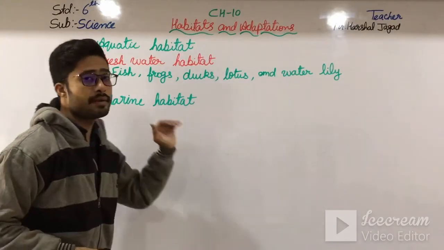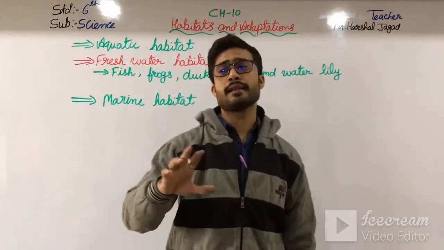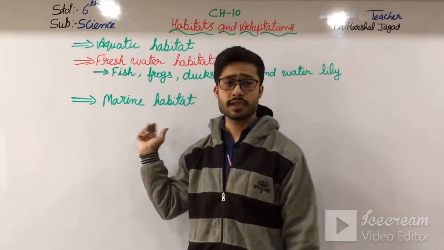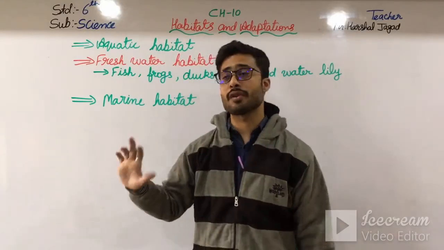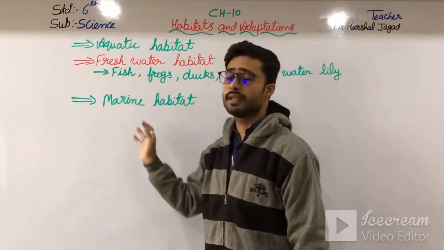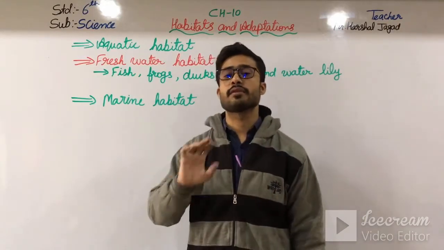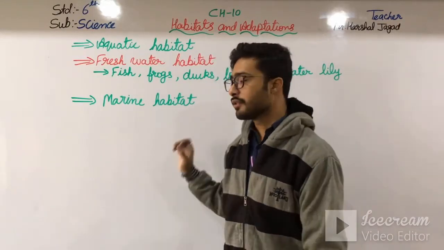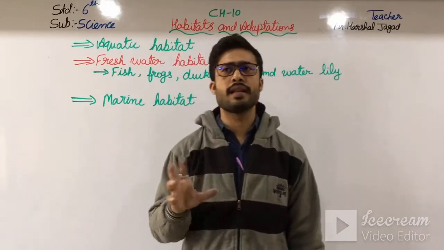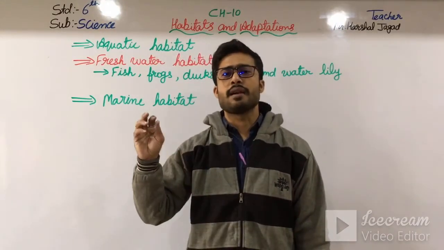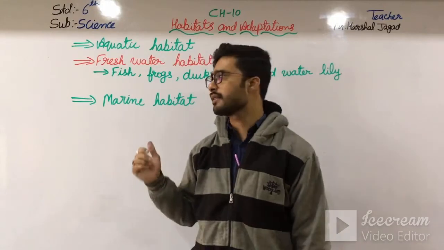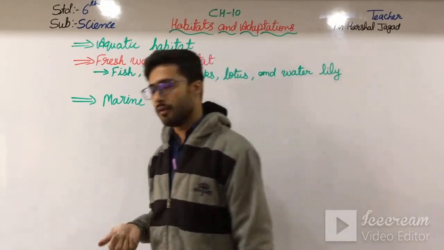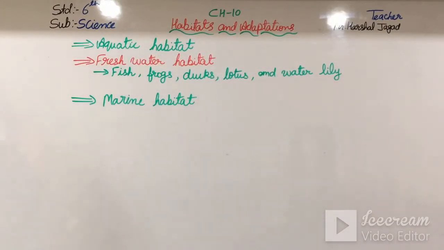In the marine habitat, we can say it is about the seas and oceans, the salt water habitat. In other words, marine habitat is the salt water habitat. In the salt water, many fishes and some plants are there which have marine habitat. Let us see that.